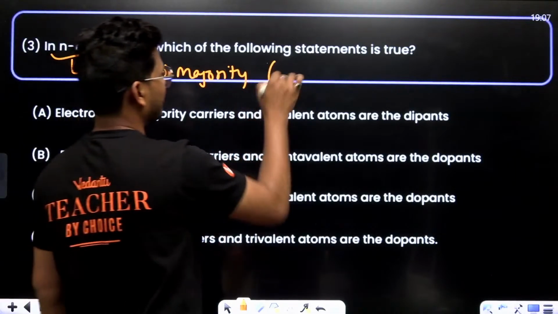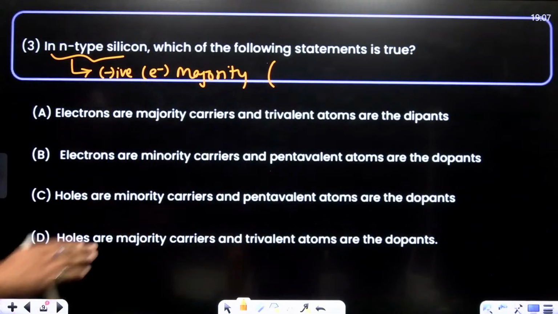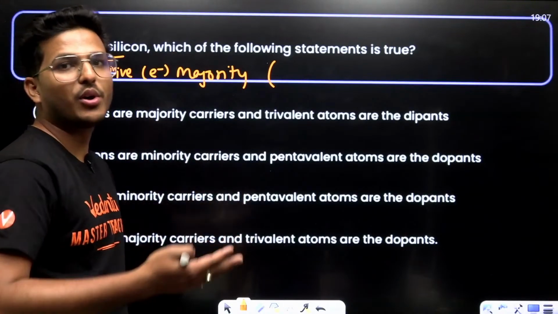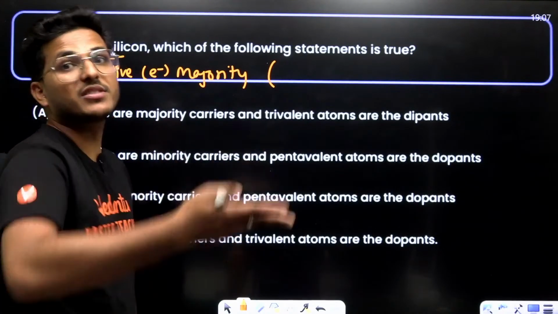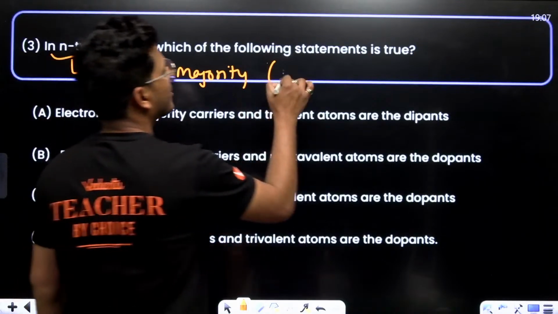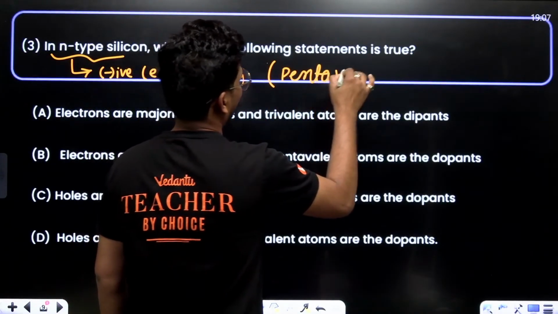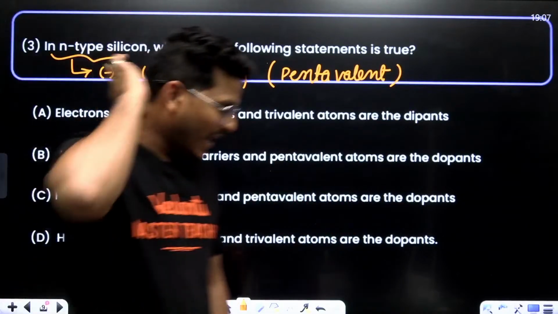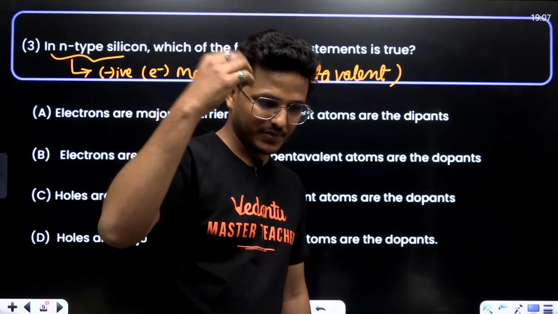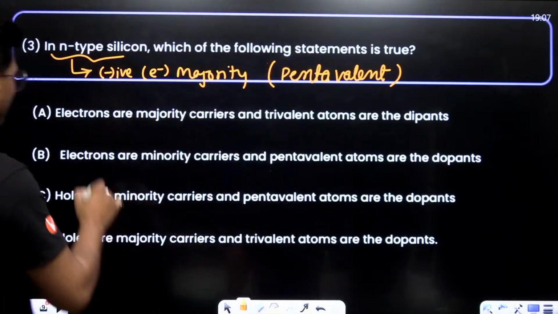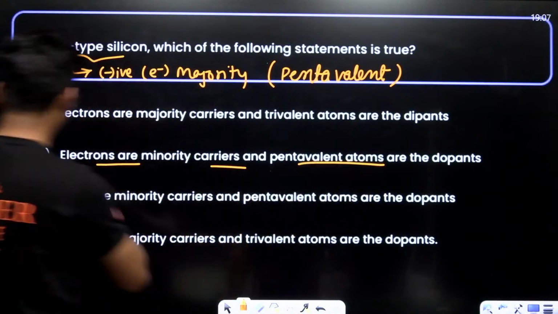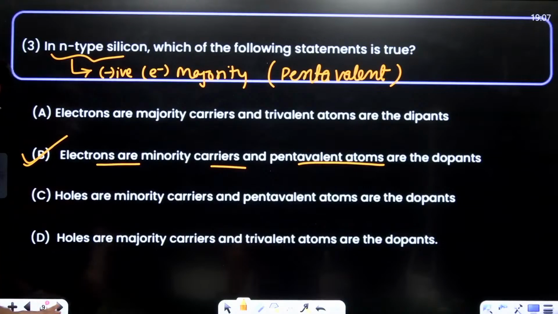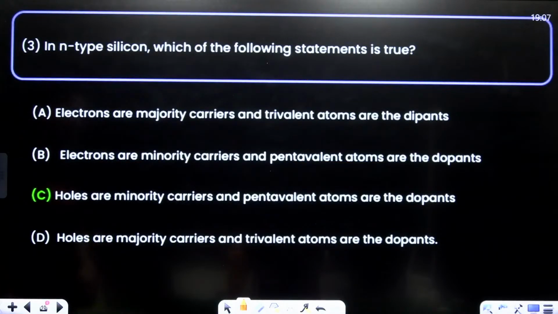If you want to dope the impure semiconductor, that is an extrinsic semiconductor, then use pentavalent atoms, having 5 valencies, right? So electron is the majority and pentavalent is the dopant. B is the correct one.